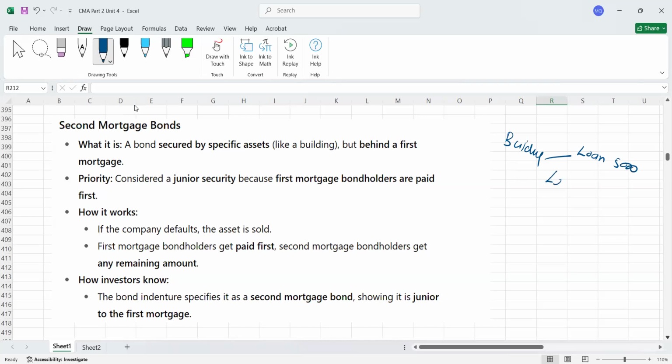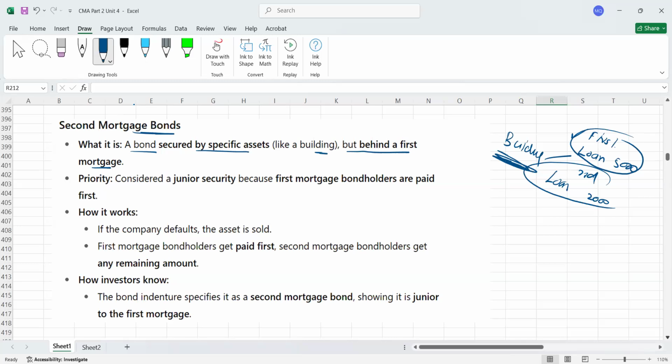Again, you took another loan against the same building, for example a second loan of 2,000. I'm giving you a simple example to understand this. Now this is the first mortgage and this is the second mortgage. If the company defaults, this building will be sold. First they will pay the first mortgage holder and then they will pay the second mortgage holder. That's what second mortgage bonds are: a bond secured by a specific asset like a building, but behind a first mortgage.